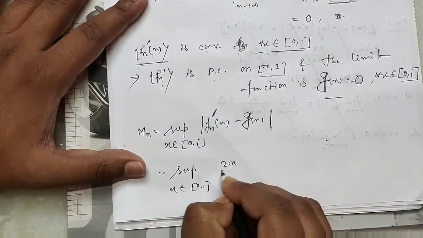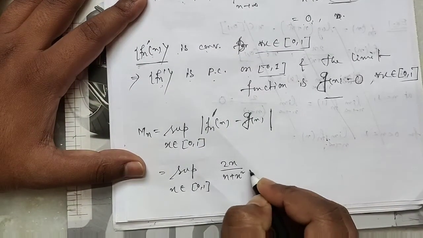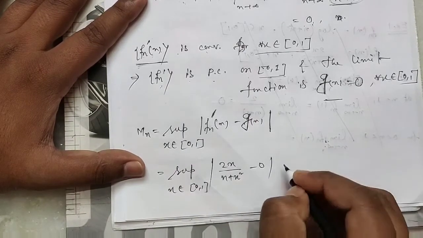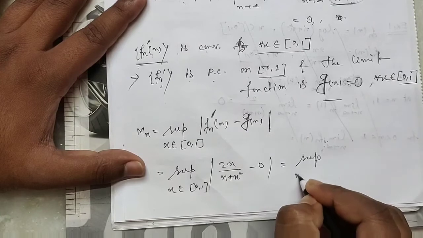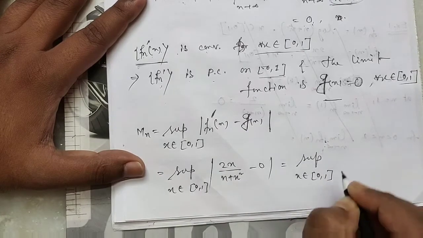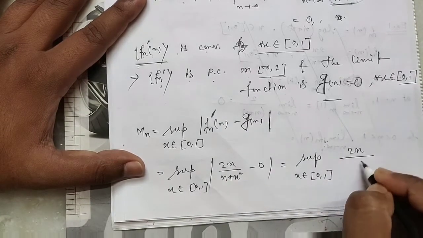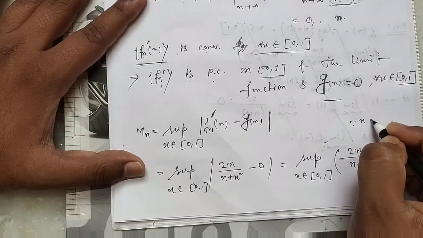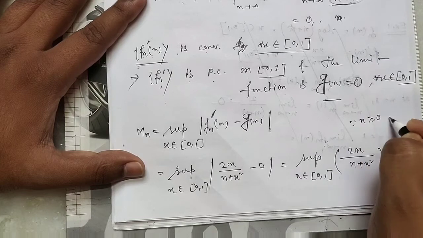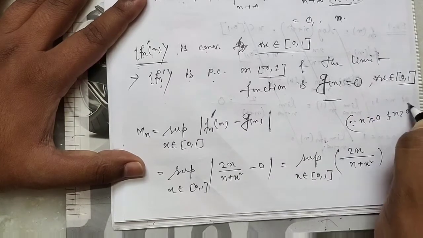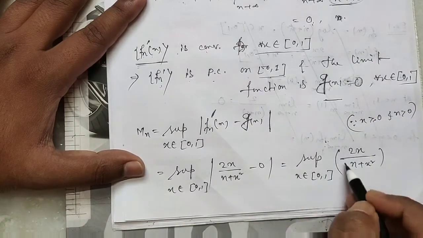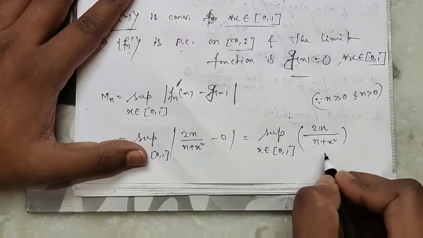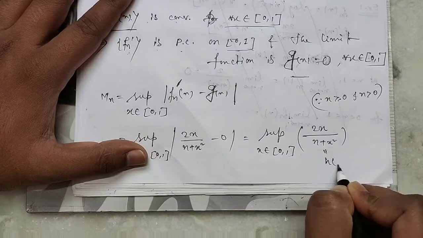So this is supremum of 2x by (n plus x square) minus 0. Clear? Since x is greater than or equal to 0 and n is greater than 0, this is a non-negative term, so we remove the mod.